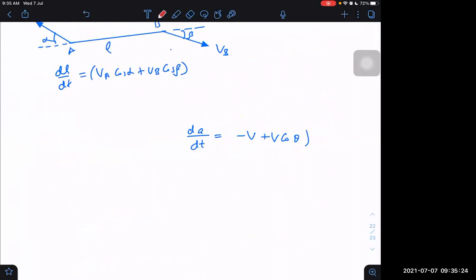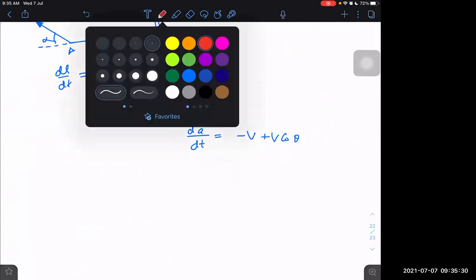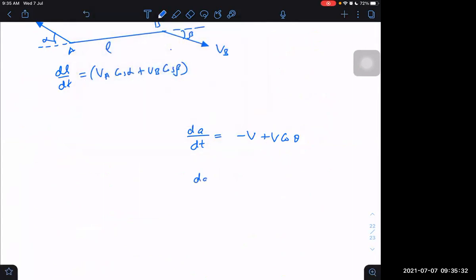If the angle is constant, then we are very happy. Why? Because integration is easy with constants, but difficult with variables. I can integrate very easily now because these are all constants. Minus v plus v cos theta into dt from 0 to t. Initially the distance is a; let the distance after some time be a as a function of time.